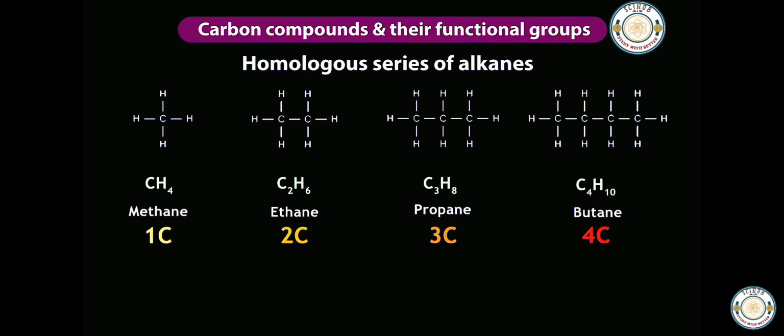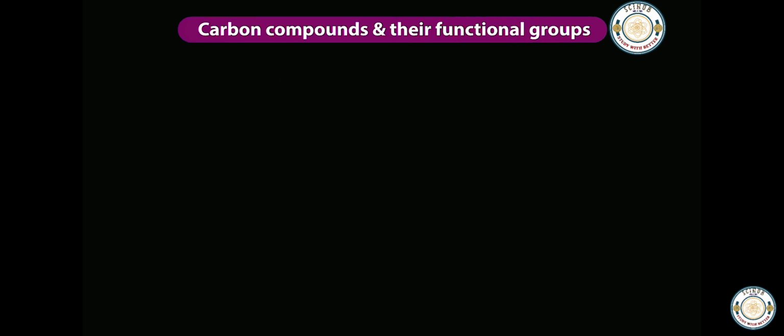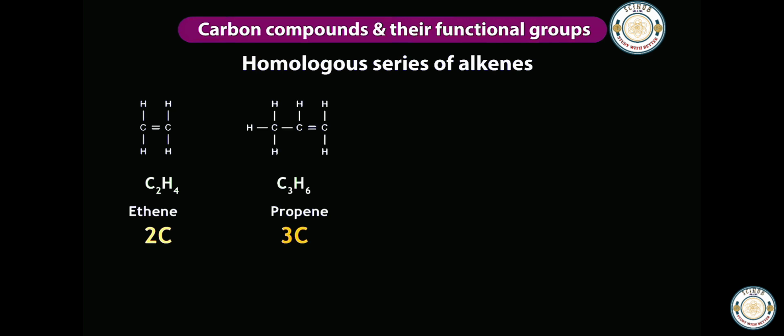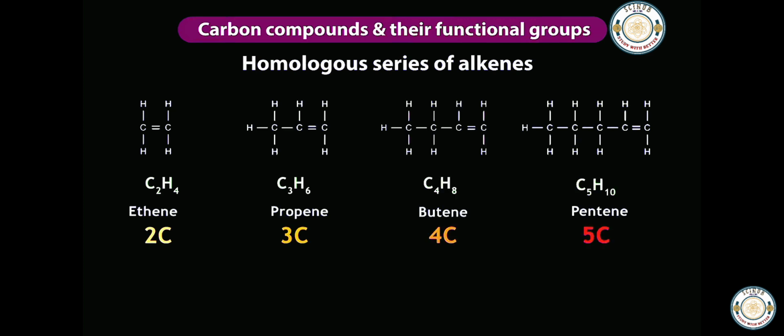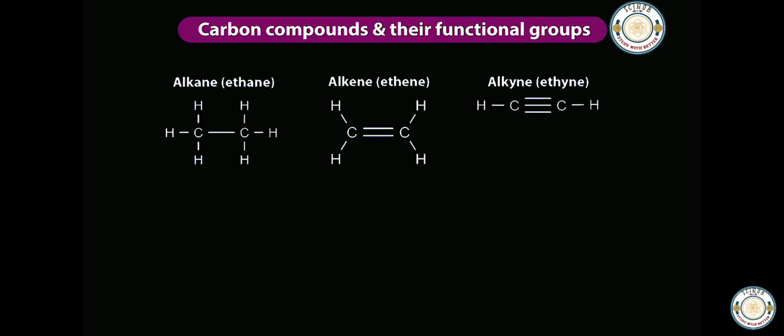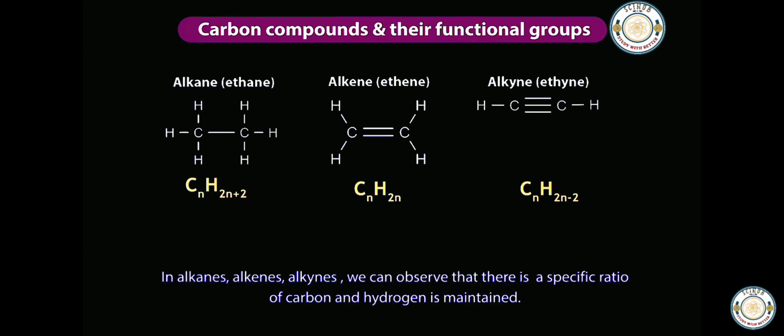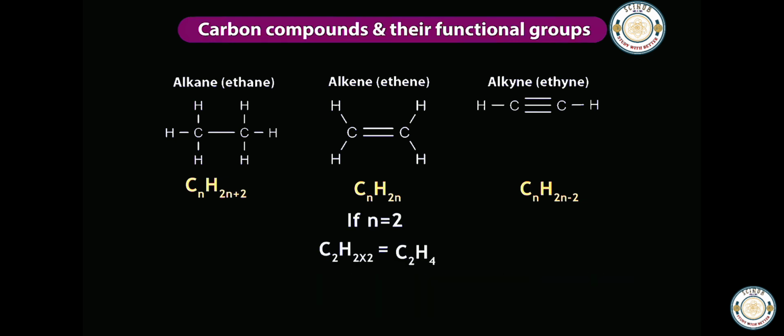The difference between each of these compounds is the difference in the number of units of CH2. This is the homologous series of alkenes: ethene, propene, butene, pentene. In alkanes, alkenes and alkynes, we can observe that a specific ratio of carbon and hydrogen is maintained. For example, in alkenes, the CnH2n pattern is observed. If n equals 2, then the compound will be C2H2x2, that is C2H4.